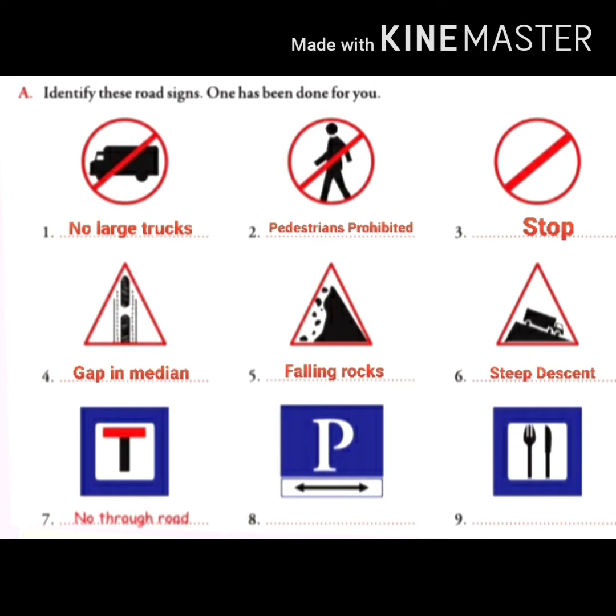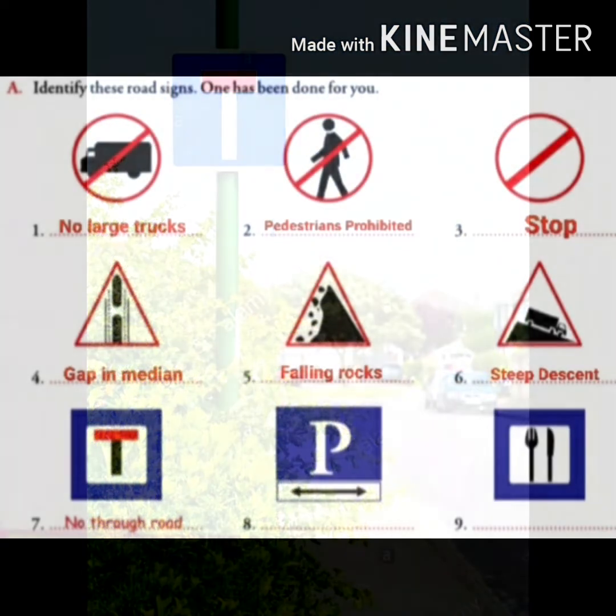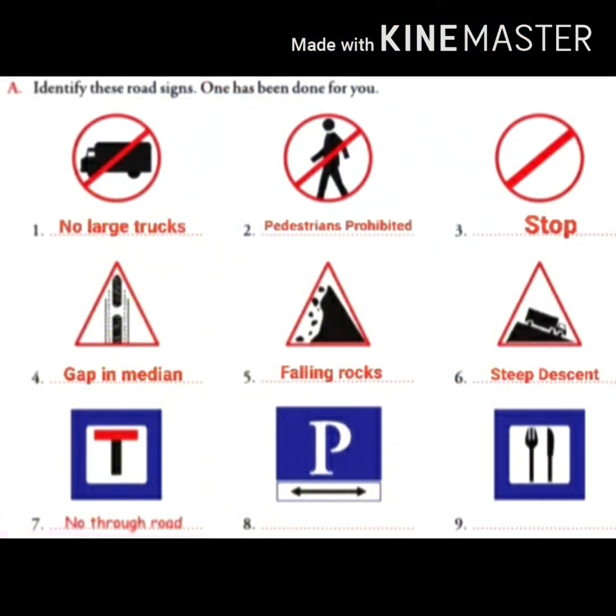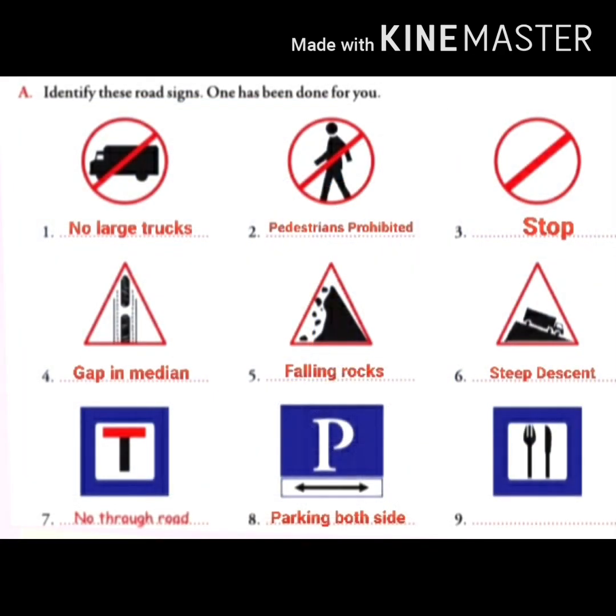Now come to the next one. This sign indicates that passage is not possible. So the meaning of this sign is no through road. Okay. The next one, this sign indicates that vehicles can be parked on both sides. So the meaning of this sign is parking both sides.